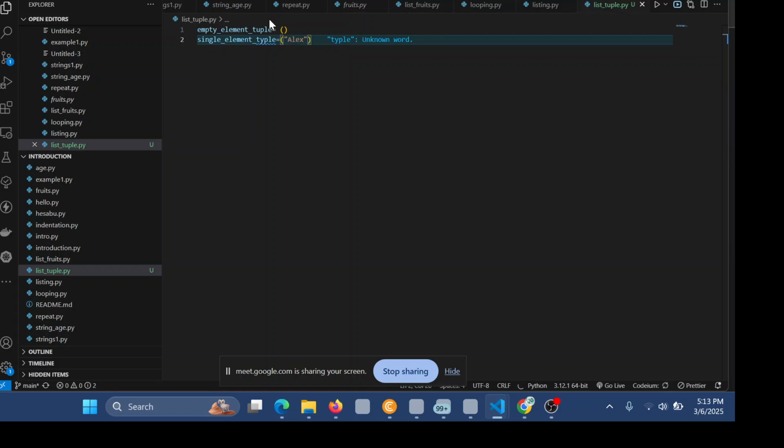There is nobody called Rx here, so I can use Rx like that. To show that it is a single element tuple, let me correct this first. You have to use the comma outside the quotes. So that one is a single one. The comma must be there for it to be understood as a tuple.